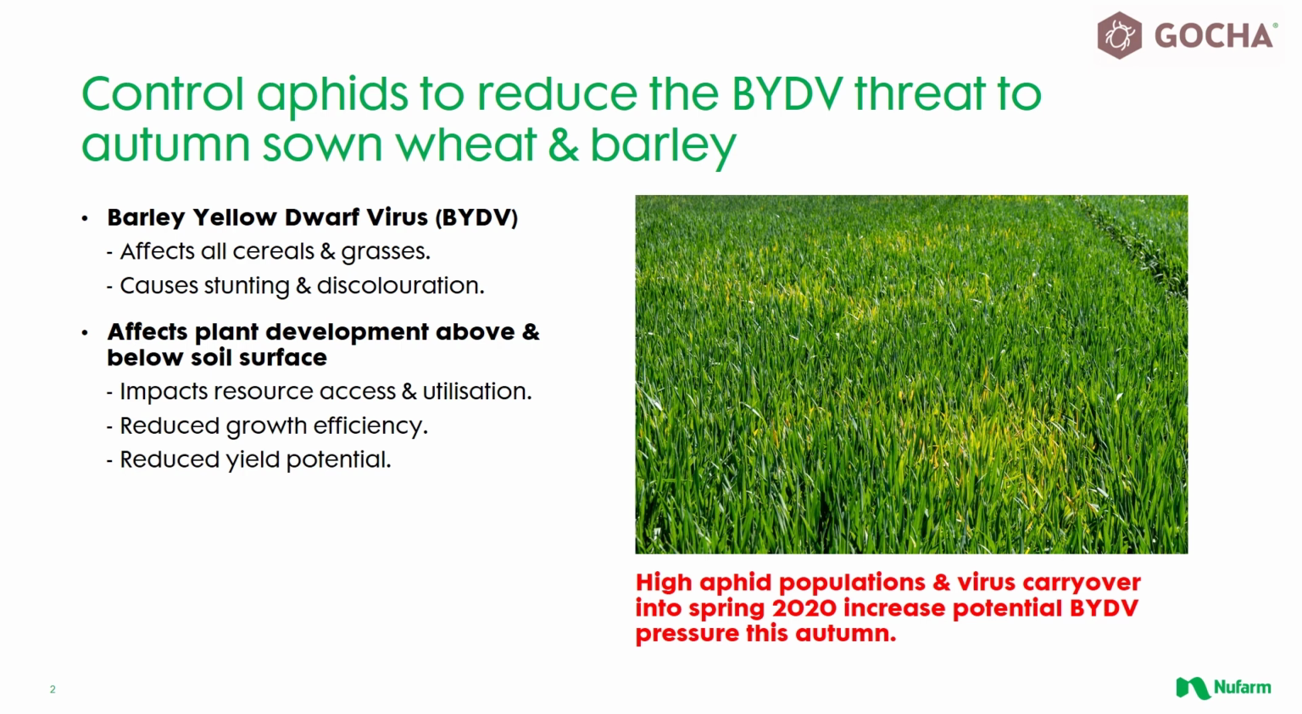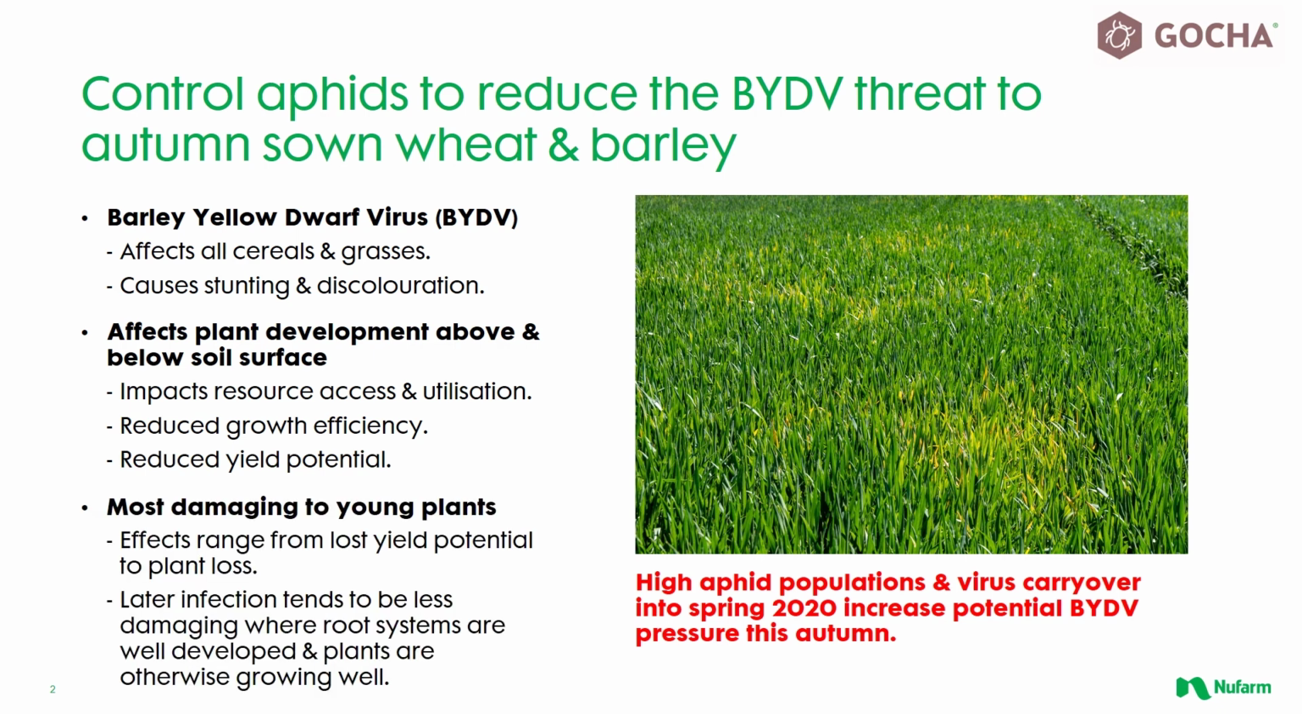Less above-ground biomass means a less efficient canopy, which intercepts less sunlight to drive growth. Reduced root system development means reduced access to and less efficient uptake of nutrients and water from the soil. BYDV is most damaging when it infects young plants, which significantly impacts yield potential at best and can result in plant loss in the worst-case scenarios.